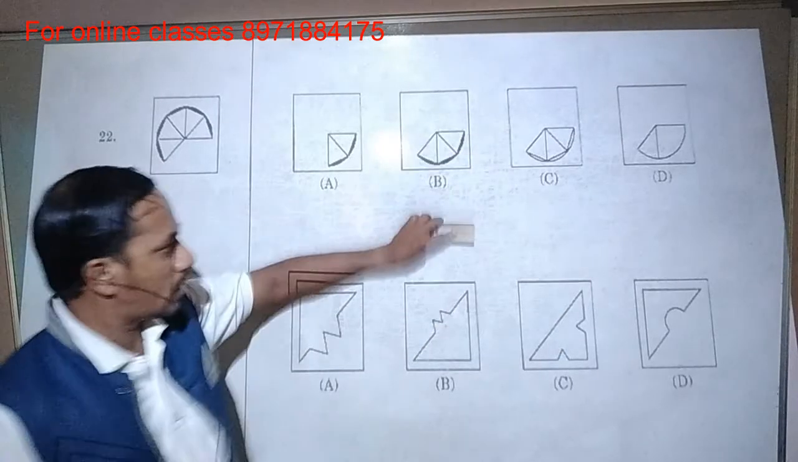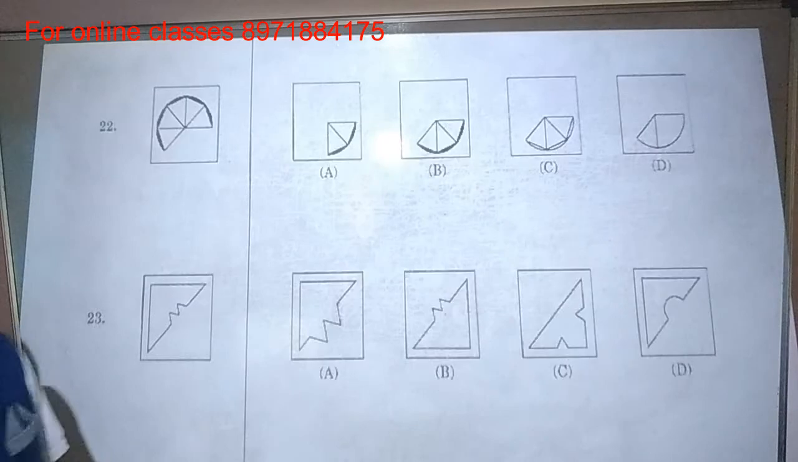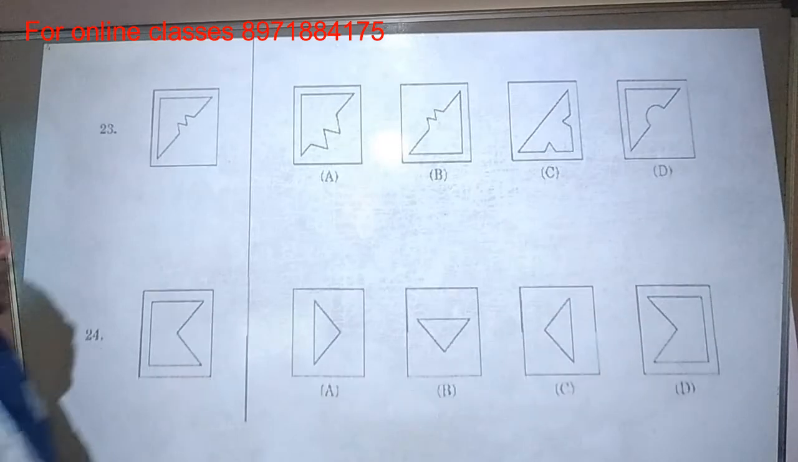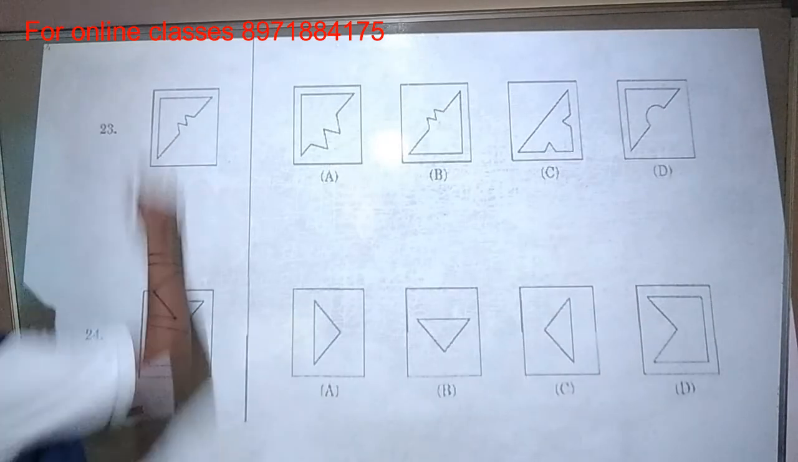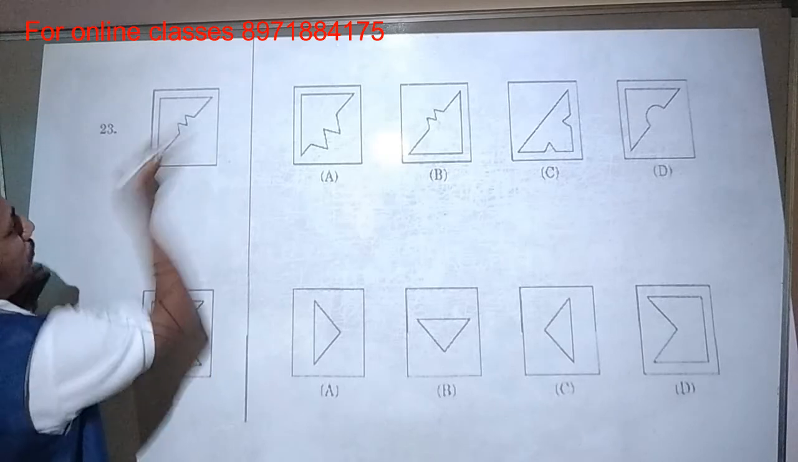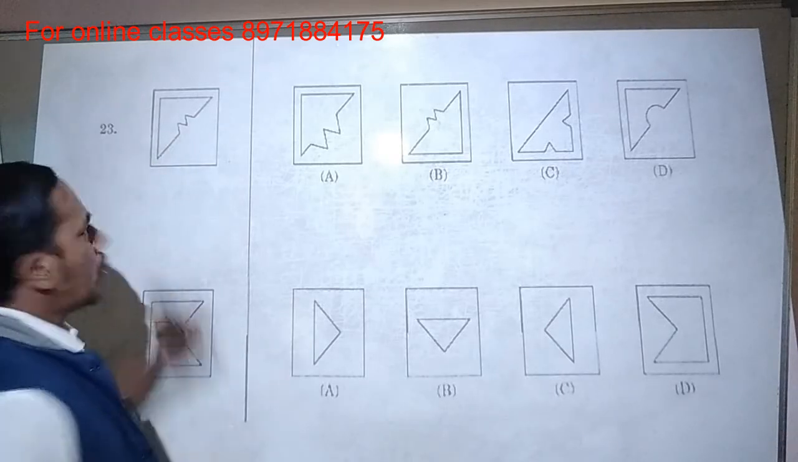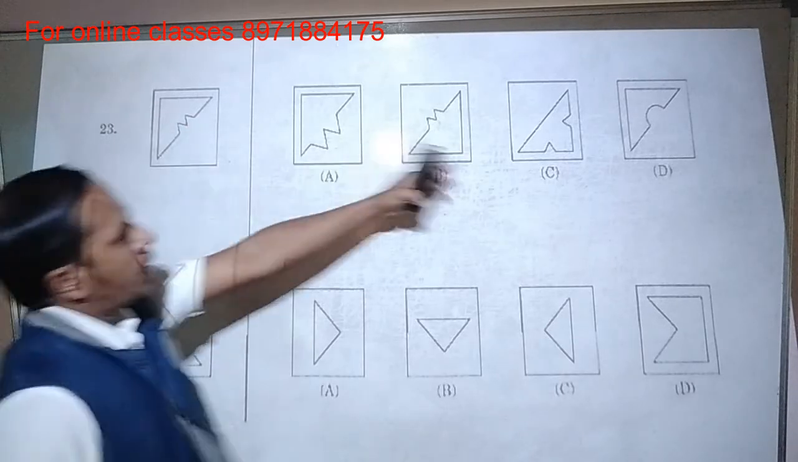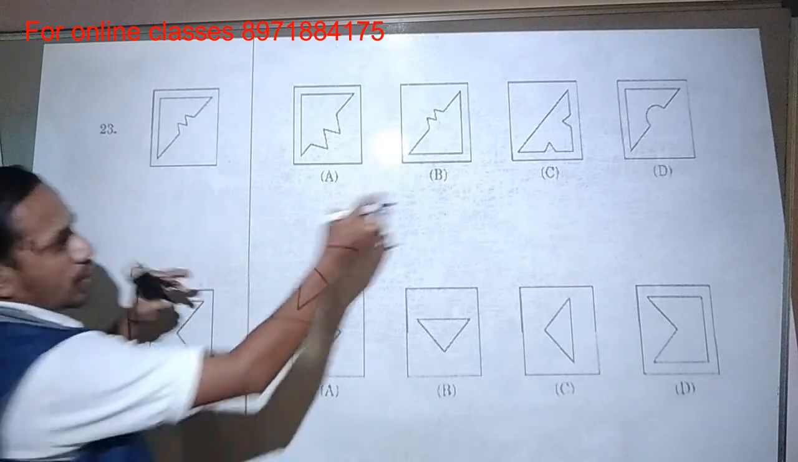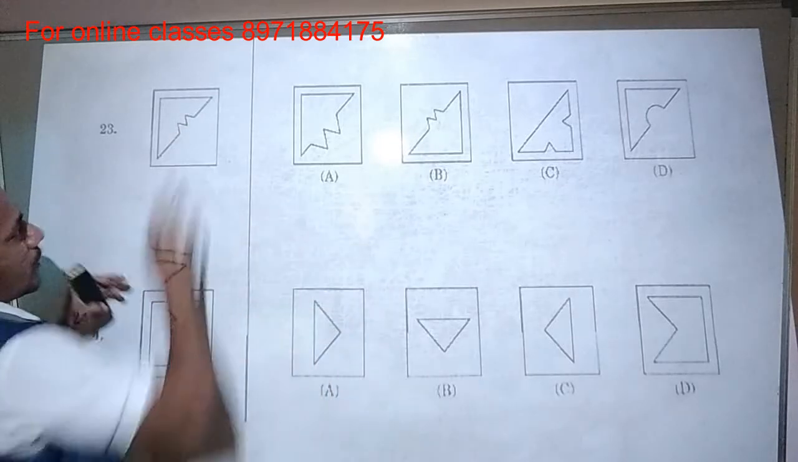Next, go to question number 23. In question number 23 it is like a square, but half of it has been removed. You have to identify the remaining half part from the given figure, take it, and fix it inside this.